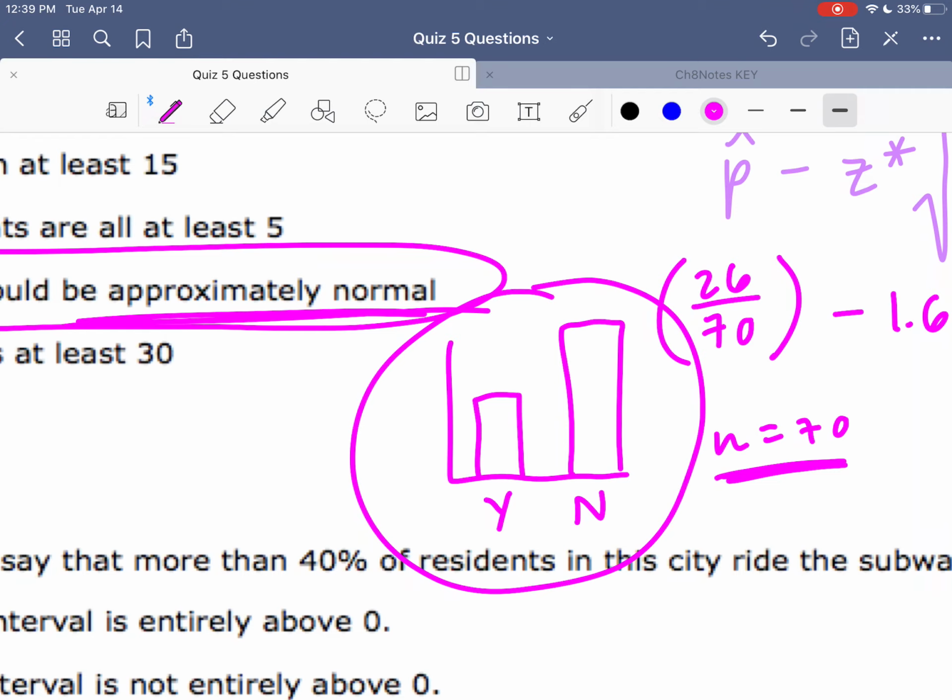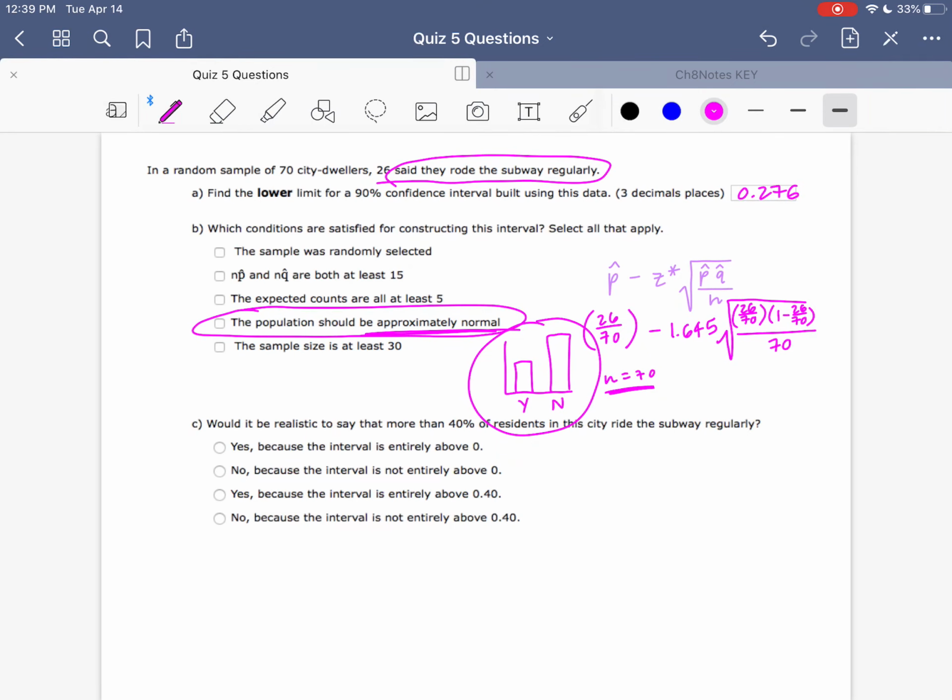This is never going to be normal. One, because it's just a yes or a no, and it's just a bar graph. So that's never going to be a normal distribution, because a normal distribution is for a continuous quantitative variable, and that is not what a yes or no question is. So that's one thing that I noticed here. So the population should be approximately normal is not a condition for a confidence interval for a proportion.